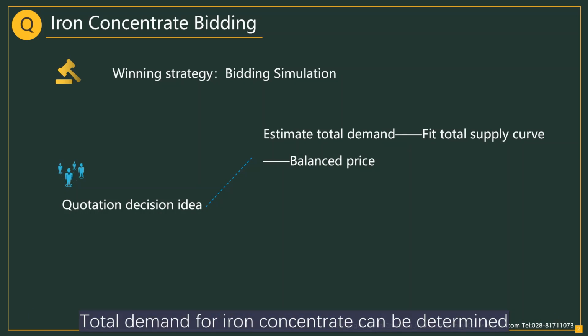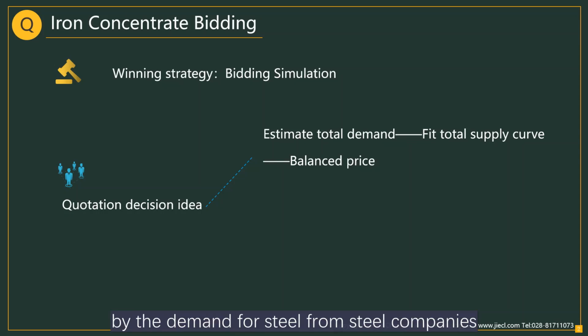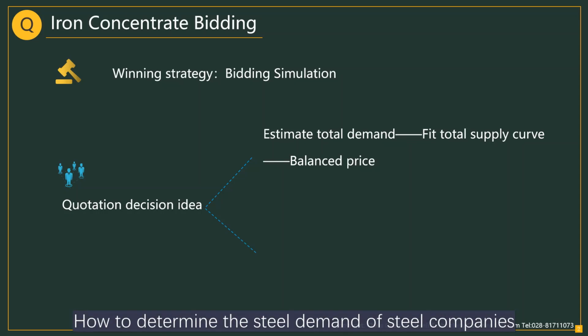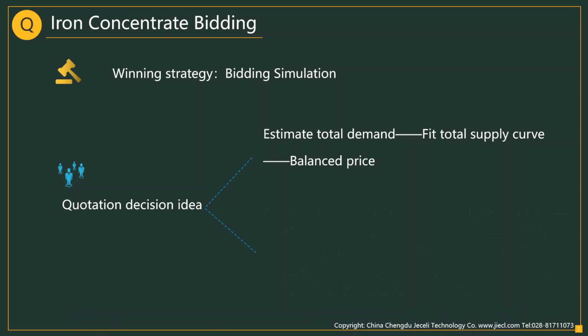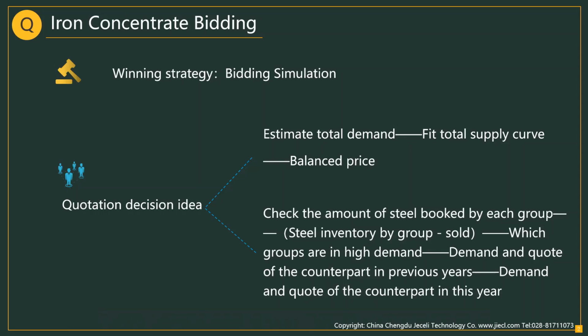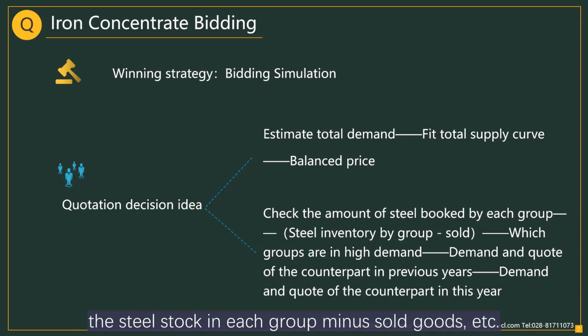Total demand for iron concentrate can be determined by the demand for steel from steel companies. How to determine the steel demand of steel companies? Check the amount of steel booked in each group, the steel stock in each group minus sold goods, etc.